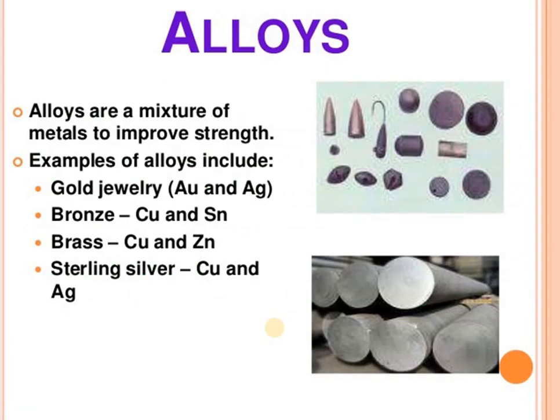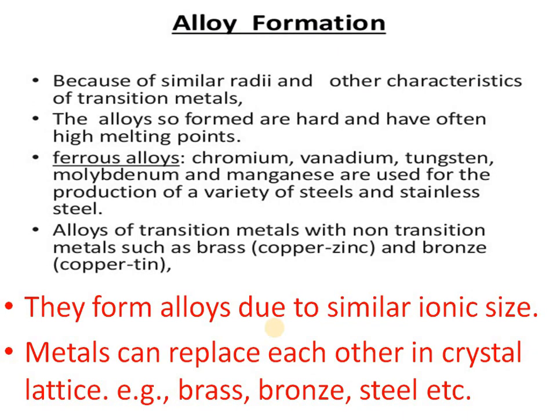Now the next is alloys. You know that an alloy is a solid solution, a homogeneous mixture of solid and solid. Why do we make them? To improve strength. Examples are gold, bronze, brass and sterling silver.